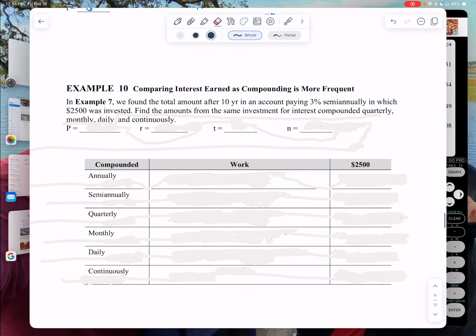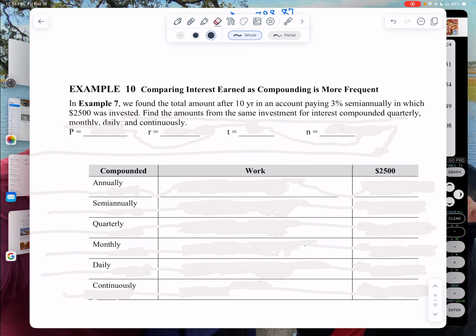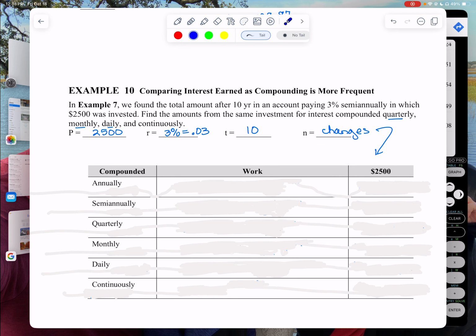So now we are just going to compare the interest earned as we compound more frequently. This is going to tell us some good information, but this is what I want you to use to check and make sure that you are using your calculator correctly. So I have $2,500 that I'm investing.